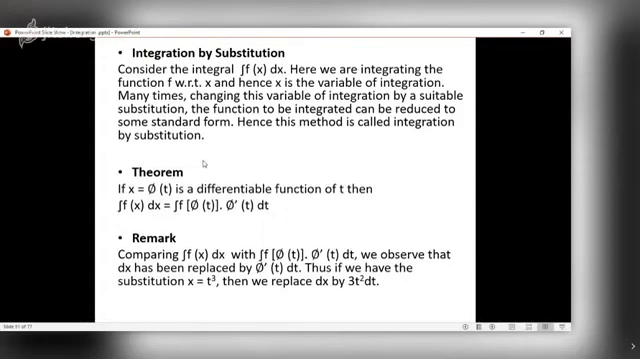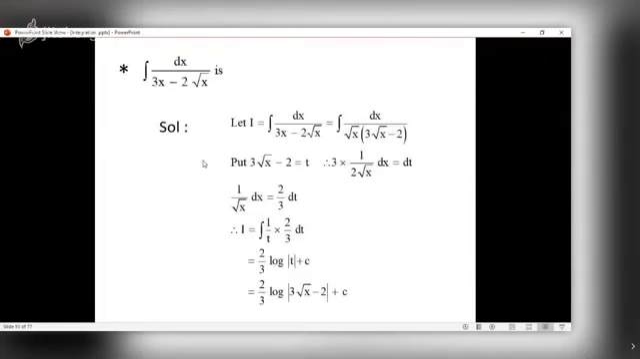Comparing integral f(x) dx with integral f of phi of t into phi dash of t dt, we observe that dx has been replaced by phi dash of t dt. Thus, if we have the substitution x equal to t cube, then we have to replace dx not by dt but by 3t square dt. If you say put x equal to sine t, then dx will not be just dt, it will be cos t dt. Few examples where method of substitution is to be used.